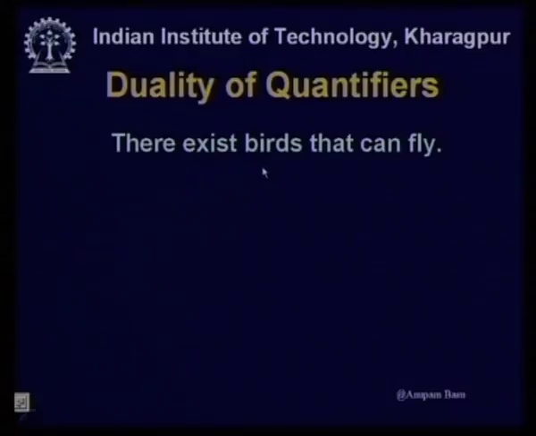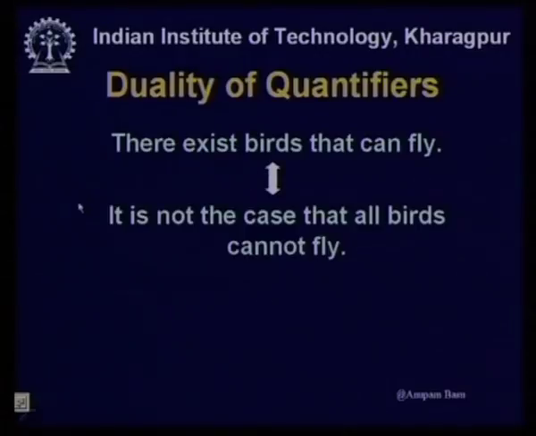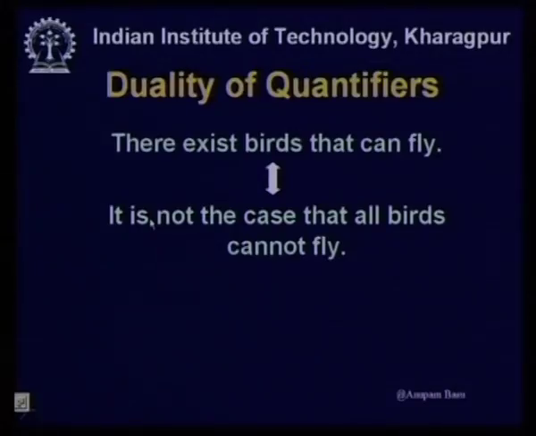Similarly, there exist birds that can fly. I can always make the statement like this: it is not the case that all birds cannot fly. Now, try to read it a little carefully. There exist birds that can fly.